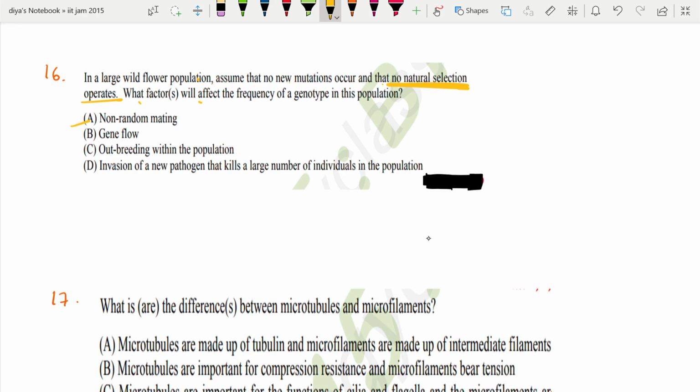They are asking that no natural selection is operating here, but these are all the assumptions of natural selection. They're asking what factors will affect the frequency of genotype in this population, so these are all the correct options.